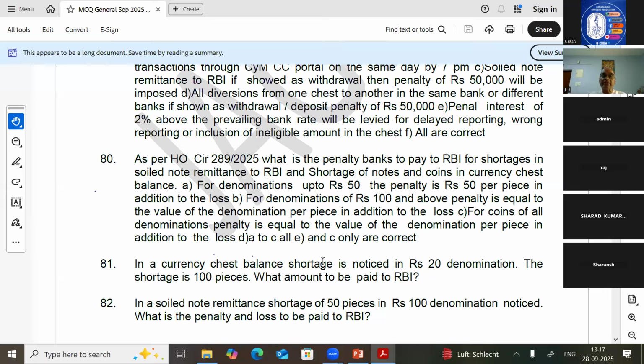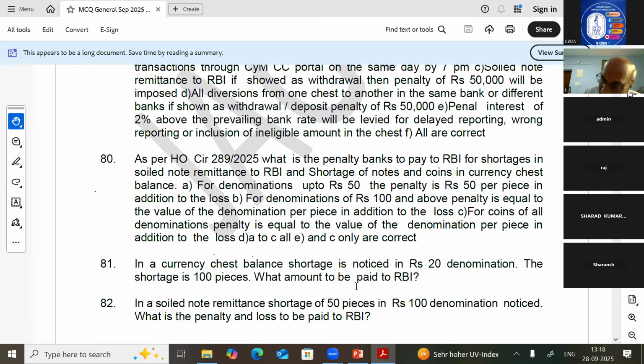81. In a currency chest balance, a shortage is noticed in rupees 20 denomination. The shortage is 100 pieces. What penalty amount do we have to pay? So first we have to compensate the shortage: 20 into 100, 2000 rupees the bank has to pay. Then what is the penalty? For denomination up to rupees 50, the penalty is 50 rupees per piece.